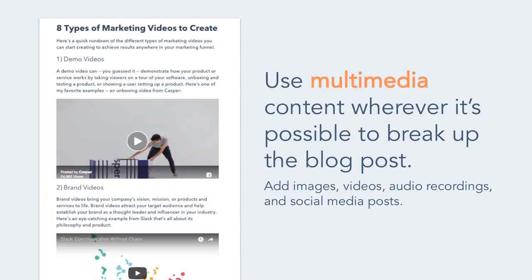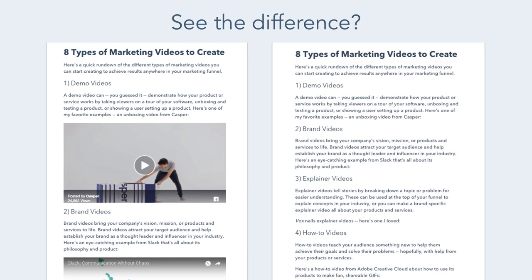And throughout the body of your blog post, use multimedia content wherever possible to break up the blog post and re-engage your reader. Add images, videos, audio recordings, and social media posts. HubSpot sometimes includes an audio version of the blog post, or includes a video on the related topic. It changes it up for the reader, but also helps them digest the content in a different way. Changing up the format of your blog post will provide additional value to your reader while making sure their eyes are focused on what they're reading and seeing. See the difference? The blog post without any visuals looks a lot less welcoming, doesn't it?